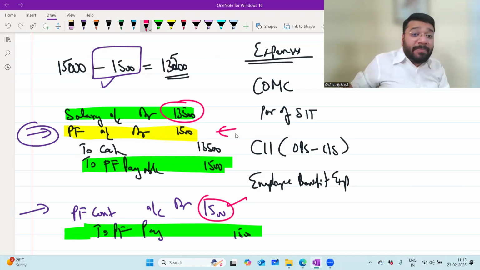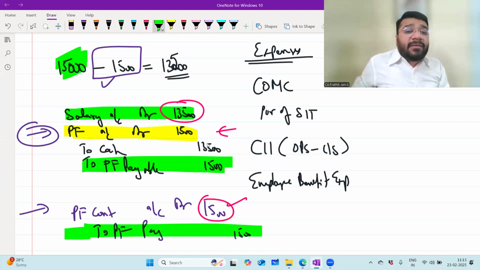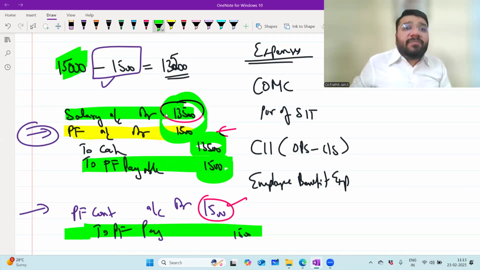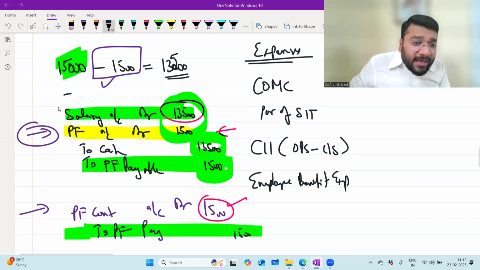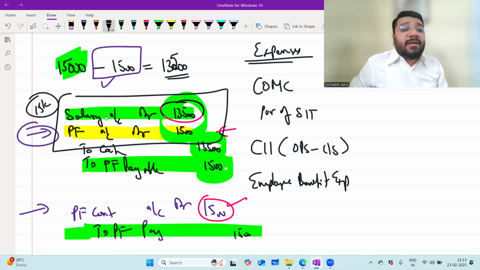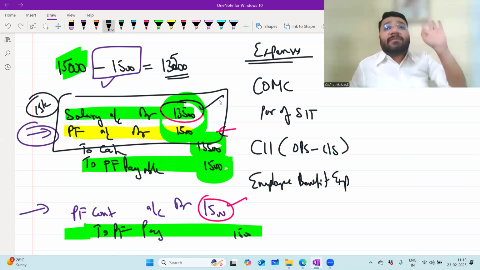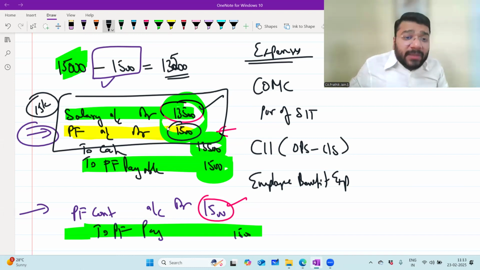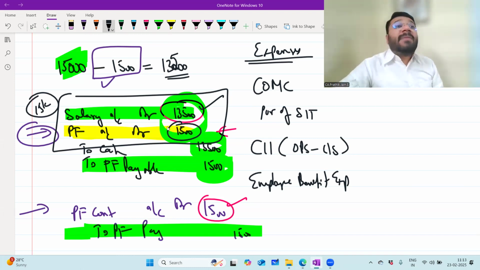100% this is expense. The salary that I've committed to my employee is what? 15,000. In that, I'm paying 13,500 in cash and the remaining 1,500 I'm depositing in the PF account. So ultimately, from my pocket, how much money is gone? 15,000. So definitely, this entire 15,000 is my expense. In this 15,000, 13,500 is my salary and wages classification. Correct? Now, what happens to this 1,500? Will it be a part of salary and wages or should it be a part of your PF contribution?